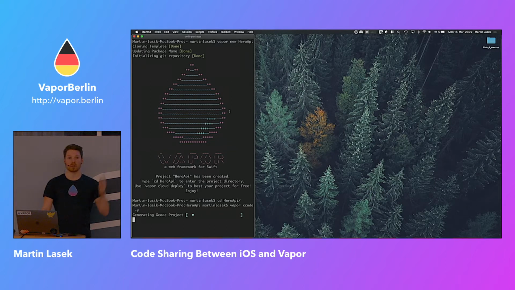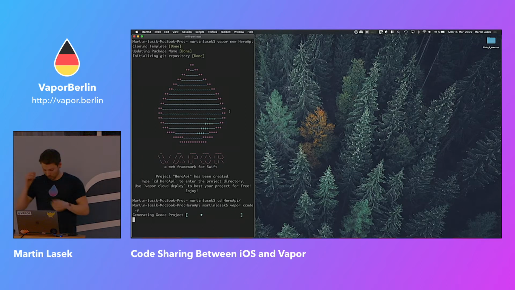Two of you have never seen Vapor in action like that. Have never seen Vapor in action. 1, 2, 3, at least. Can you still hear me? Loud and clear? Everyone up there as well? Very good.